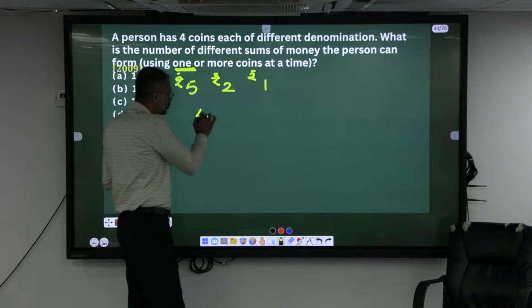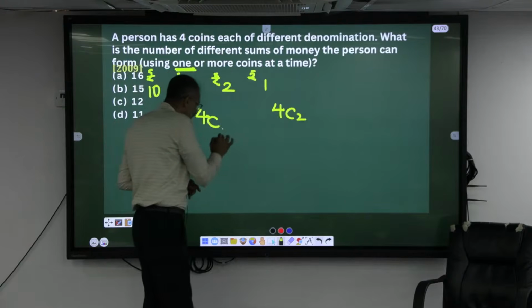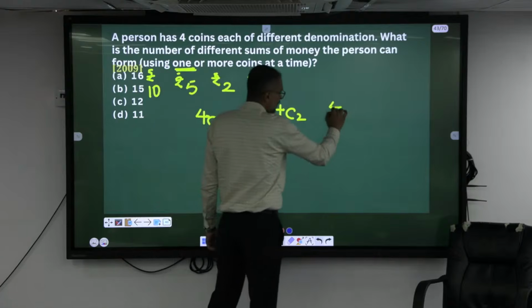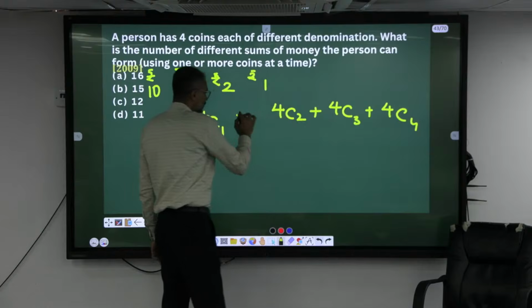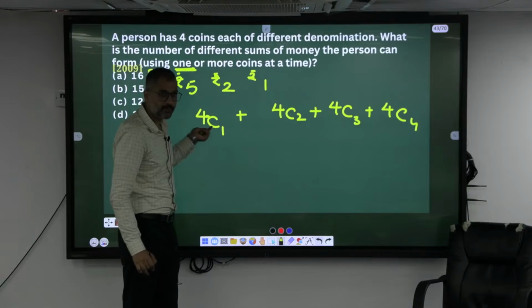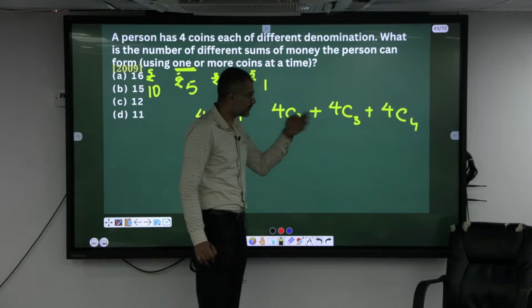If I have to choose 2, 4C2. This is 4C1, then 4C3 is also possible, and 4C4. Or you can choose one coin and form 4 different sums. Using 2 coins, 4C2 are the different sums. This is your answer.